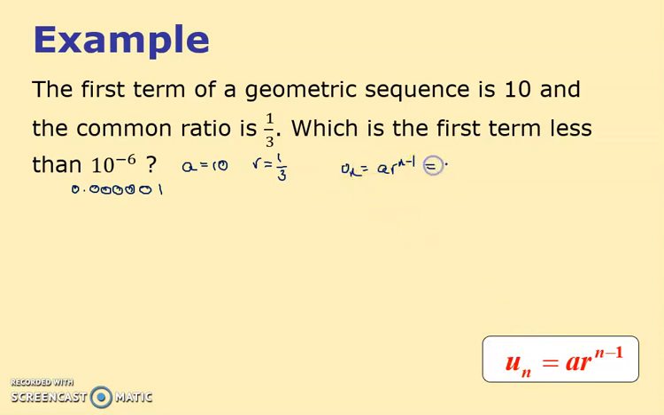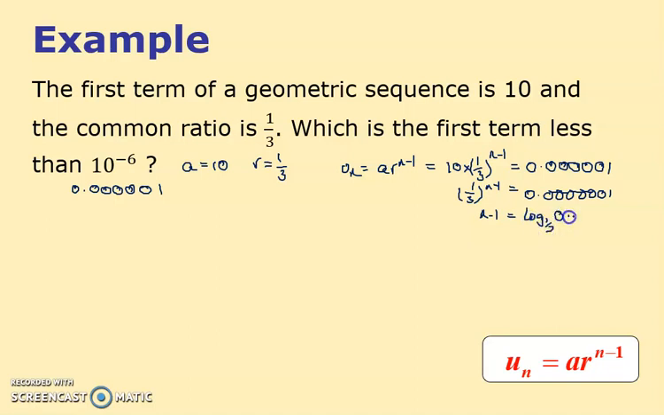So in this case, we've got 10 times a third to the power of n minus 1, which I don't know. And that is equal to, I'm going to set it equal to, I suppose technically it's less than I want, but it's easy if you set it equal to. And that is equal to this, 0.000001. Move the 10 over, well, that makes it even smaller. And then n minus 1 then is the log to the base of a third of this horrible number.